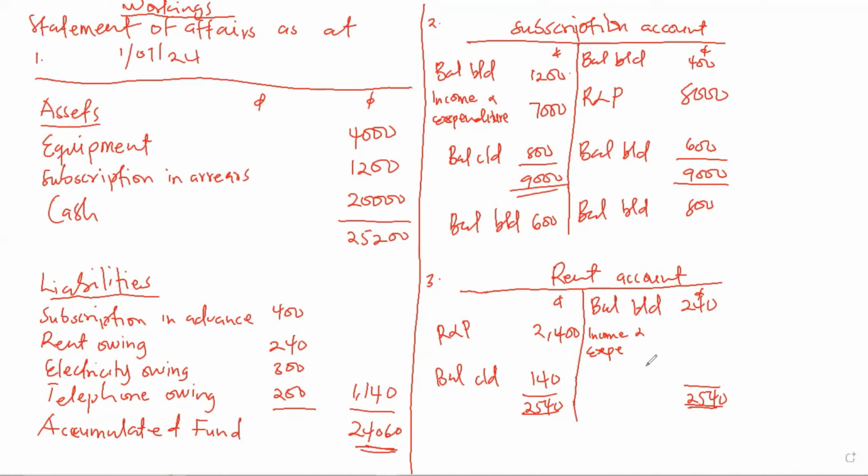That difference is what we say is the income and expenditure. So that amount is also 2,300. That is all. So when we get to the income and expenditure, and we are writing our expenditure for rent, we write 2,300. We don't write the 2,400. If you write 2,400, you are wrong.